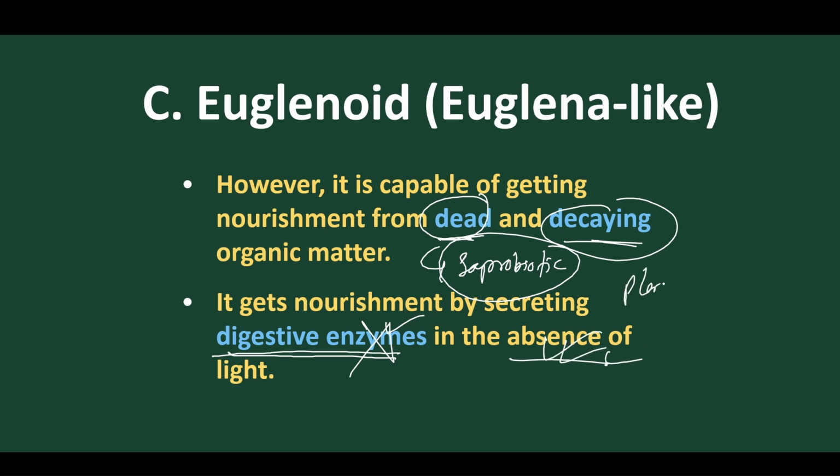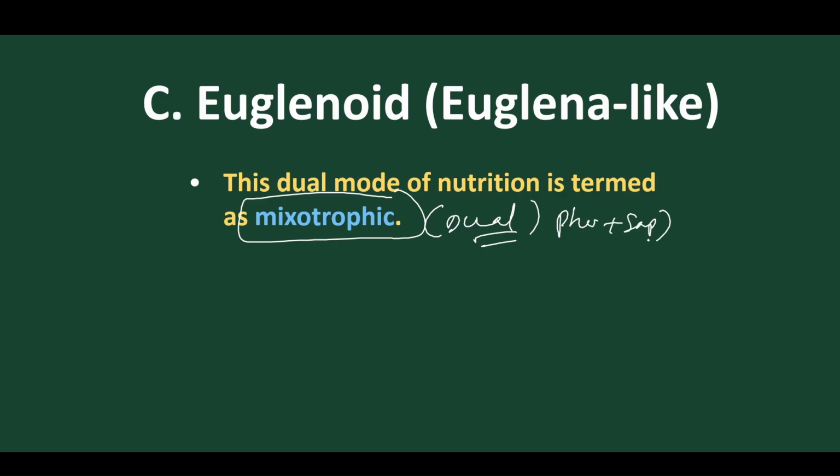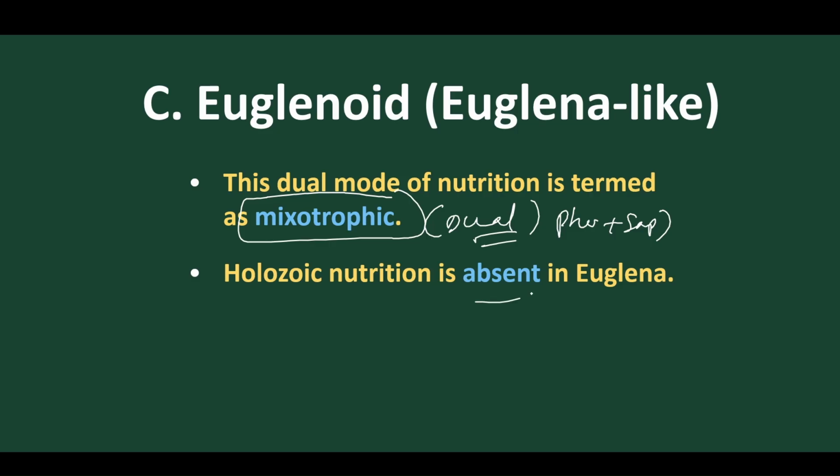So they have both plant and animal nature. This dual mode of nutrition in Euglena is called mixotrophic nutrition. Mixotrophic means dual nutrition, two types of nutrition: one is photosynthetic, another one is saprobiotic. Got it? So holozoic nutrition is absent.